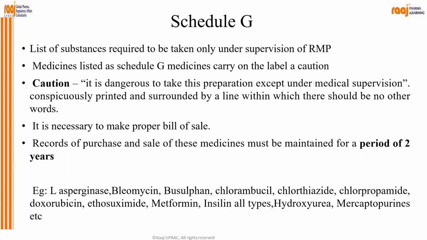Okay, so under Schedule H and Schedule G drugs, you cannot sell without an RMP prescription, first of all. Second, whenever you are selling, you have to keep records, and all bills are to be issued to the patient. Okay, records of purchase and sale of these medicines must be maintained for a period of 2 years. So anytime it can be audited, so you have to maintain this record for 2 years. Examples, there are so many: bleomycin, busulfan, chlorambucil, chlorothiazide, chlorpropamide, doxorubicin, and so on, metformin, insulin, and so on.